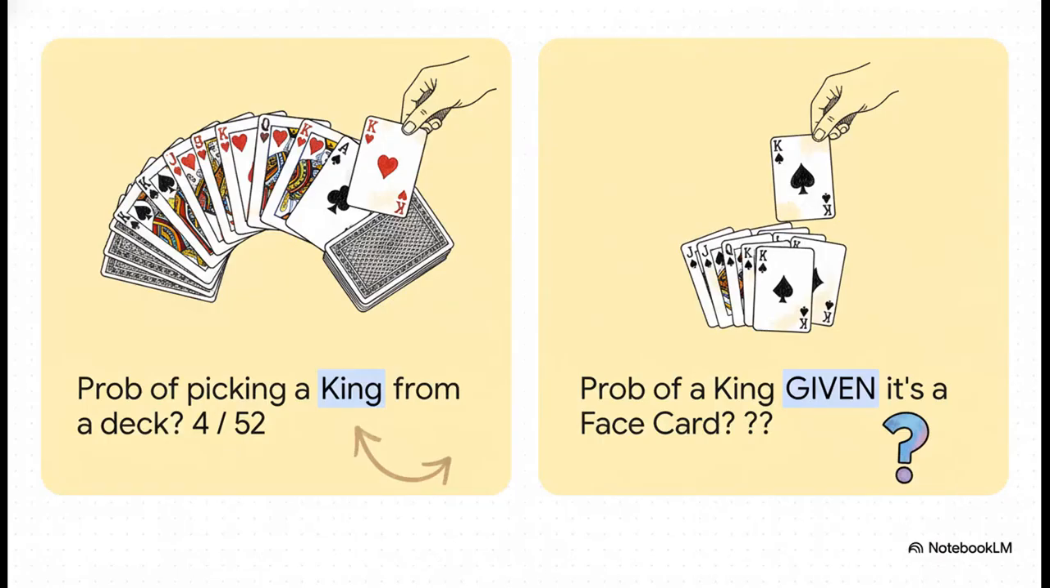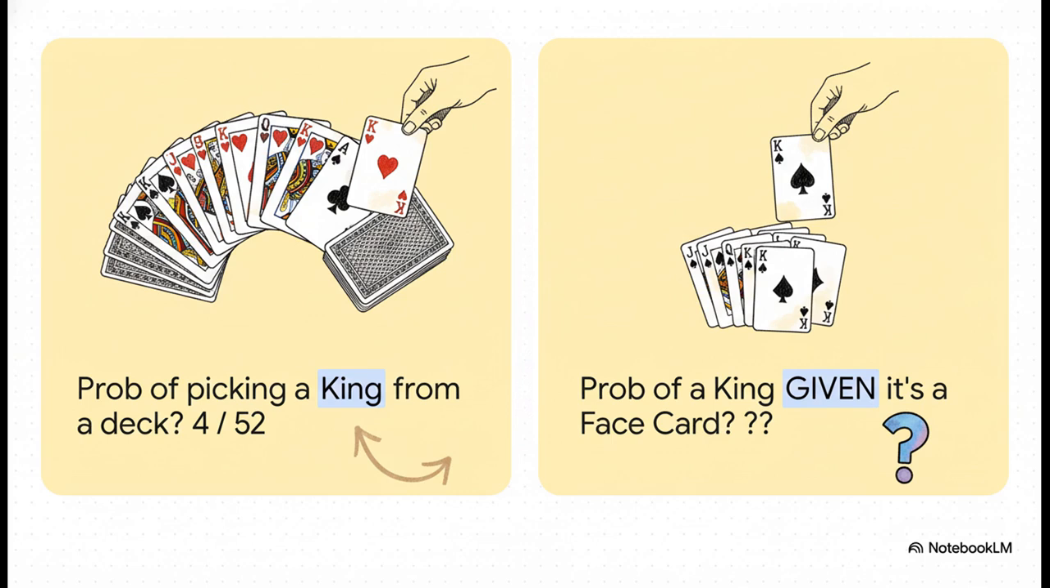Just look at these two questions. On the left, you've got a classic, right? What's the probability of picking a king from a deck? Easy. 4 kings, 52 cards, done. But then look at the right. We just add 5 little words, given it's a face card. And bam, it's a whole new ballgame. That one condition changes literally everything.